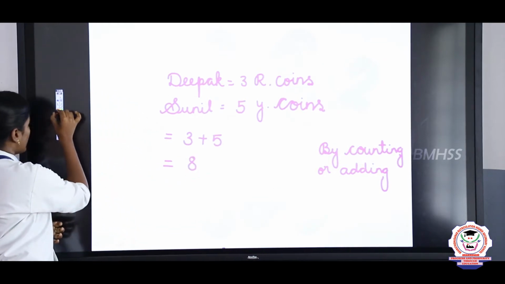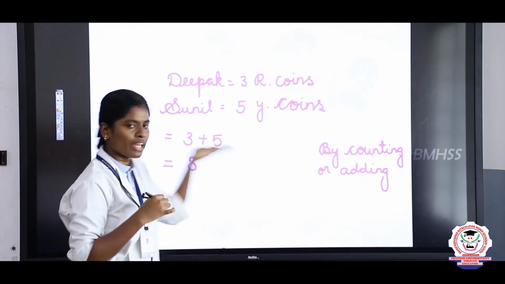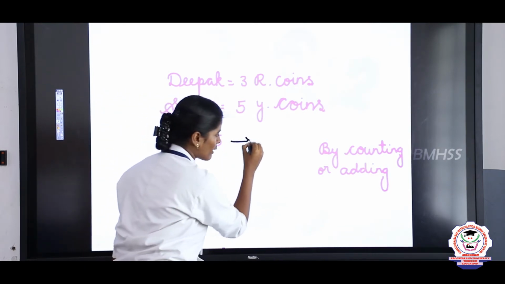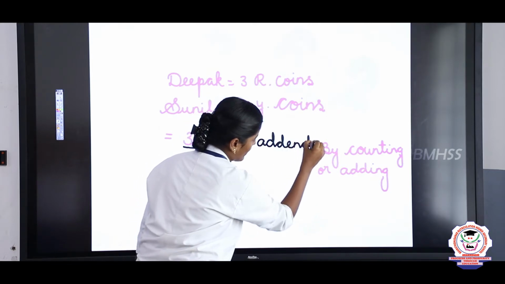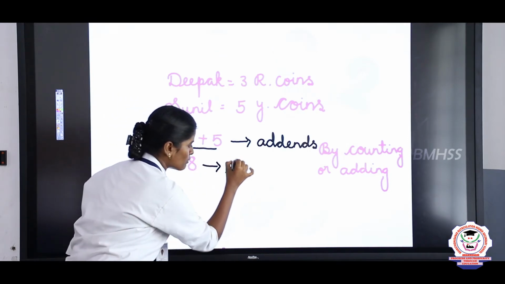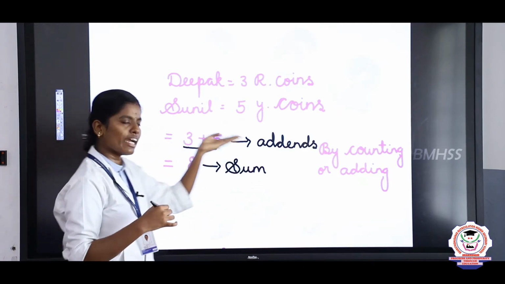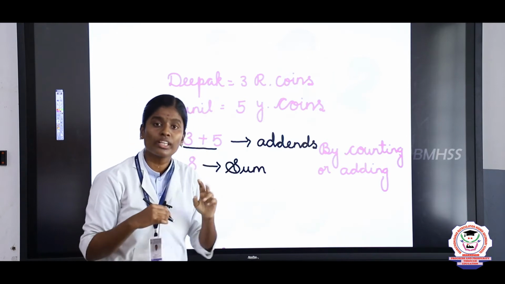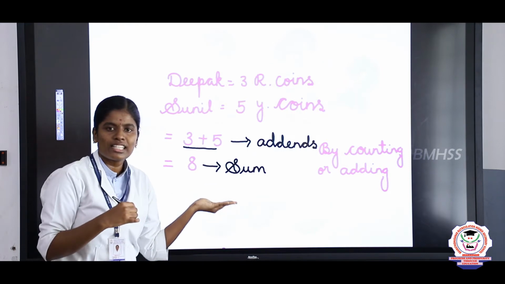Now listen children, in this addition, the numbers have some names. Here the 3 and 5 are called addends, A-D-D-E-N-D-S. The resulting number is called the sum. Why do we call 3 and 5 addends? Because the numbers, or terms, that are added together are called addends, and the resulting answer is called the sum.